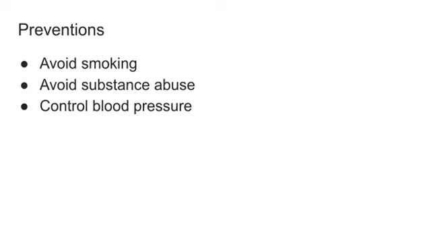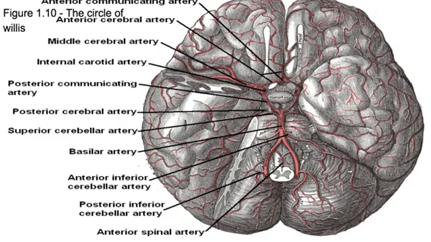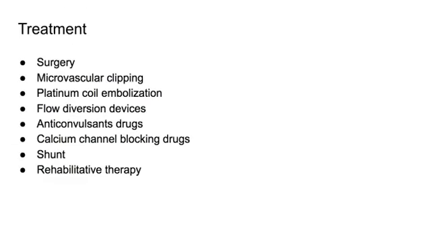Here we have 3 important preventions that will probably decrease your chance of getting a cerebral aneurysm. Very important to know. Here we have the circle of Willis. Approximately 85% of cerebral aneurysms occur within the circle of Willis. Right here in the picture, in figure 1.9, these are all the major and minor arteries that are in the brain. Very important to know.